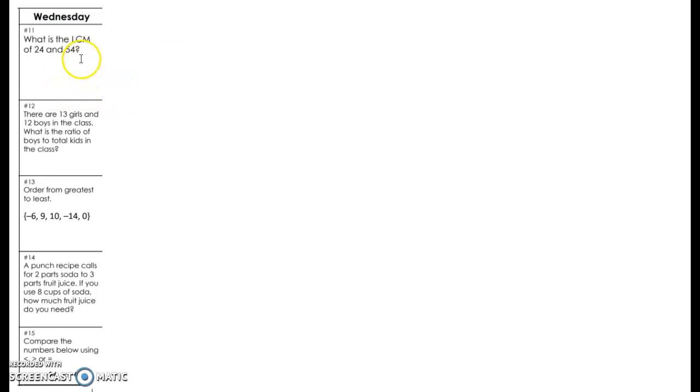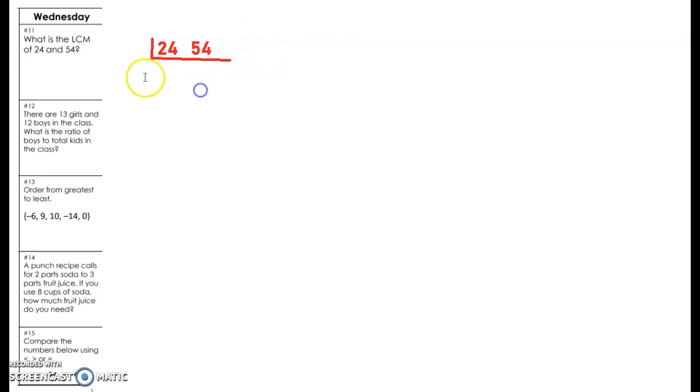All right, so Wednesday says what's the LCM of 24 and 54? So you can either do the layer cake method, which I like to do, right? Or you can skip count. I'm gonna do the layer cake because that's the one I'm used to. So I'm gonna put 24 in here and 54.